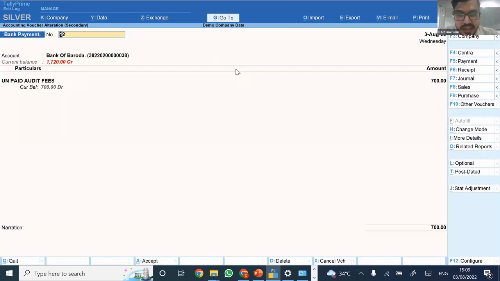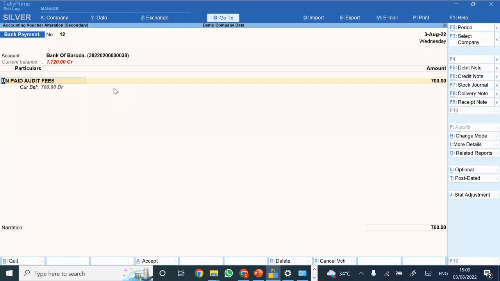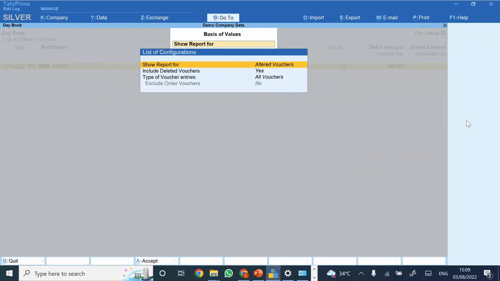And let's say I am deleting this particular transaction further. Now see, there is one option provided here. I'm going to altered transactions, include deleted transactions.